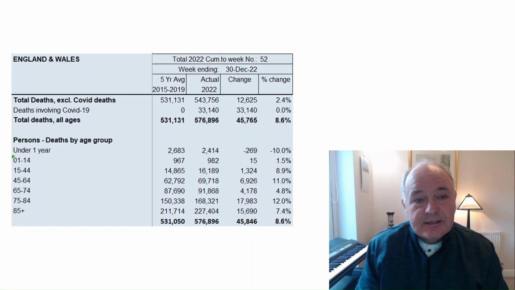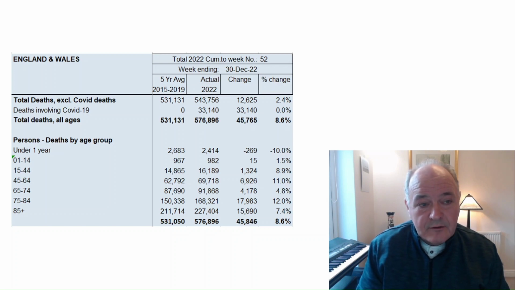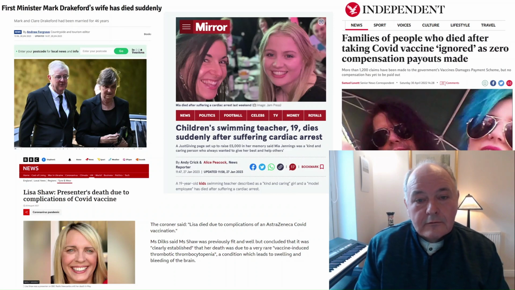Here is a table detailing my previous analysis showing the excess deaths in 2022. This is for the whole of England and Wales rather than just specifically England. Now there are great concerns at the moment that continuing into 2023 we are seeing excess deaths among all age groups, and this is quite concerning.